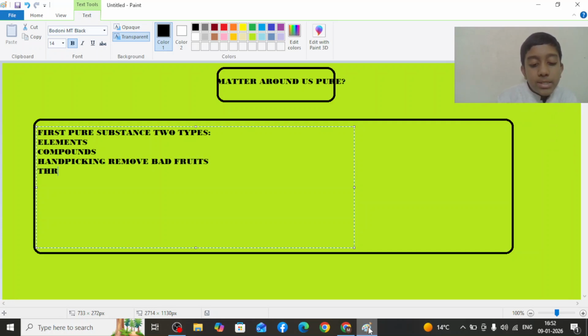Now threshing and winnowing. Threshing is separating grains, and the larger particles get removed.